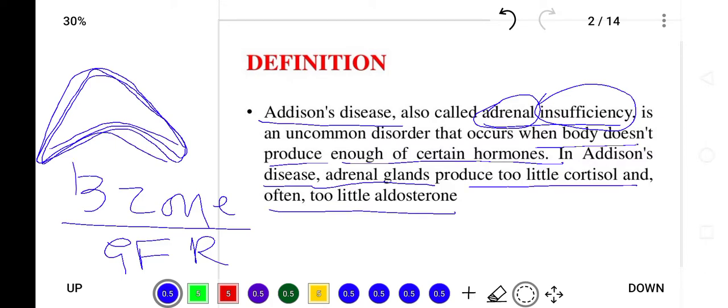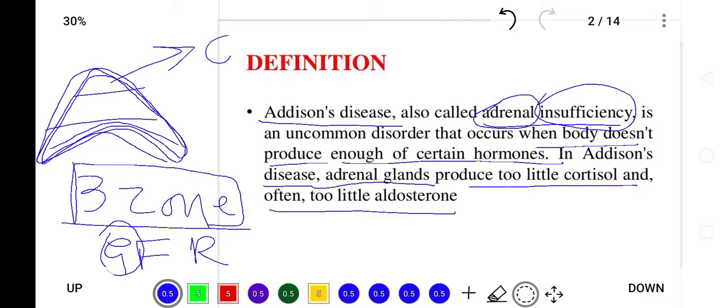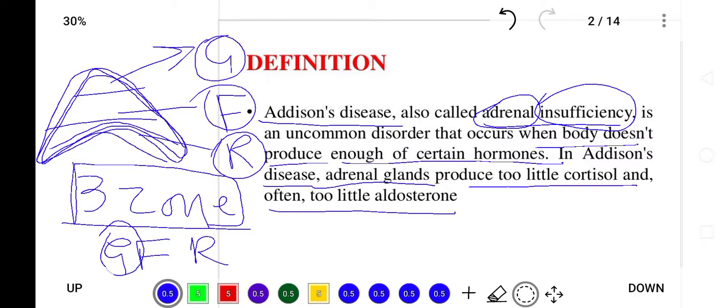So the adrenal gland has three zones, and every zone has its own function. One is zona glomerulosa, the other is zona fasciculata, and the third one is zona reticularis. These three zones produce different types of hormones: aldosterone, cortisol, and steroids.